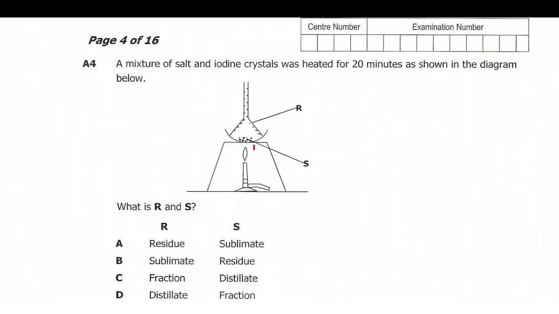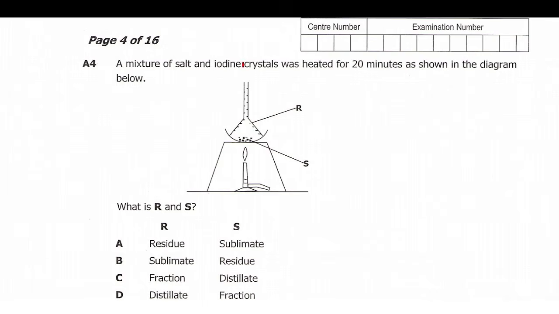Sublimation, where you heat a substance and then the substance changes directly from solid to gas and it clings to the walls of the funnel here. So then they're asking us to identify substance R and also S, or they want us to know what R is called and what S is called. So what is R? This here, and what is S? This one here. So R is a sublimate, something that has undergone sublimation, we call it a sublimate. Then S, which has just remained here, we can call it a residue.